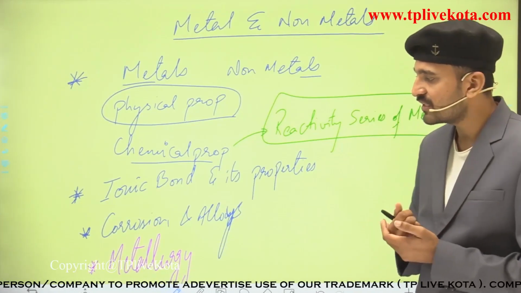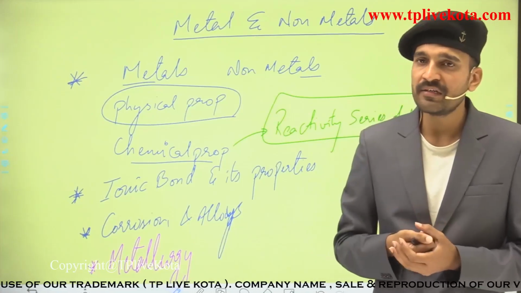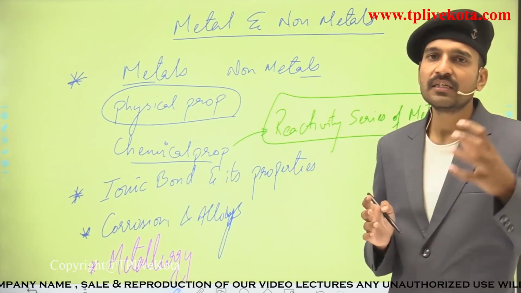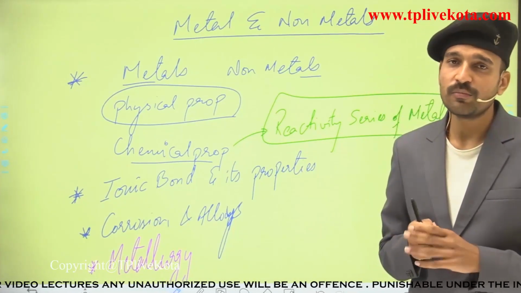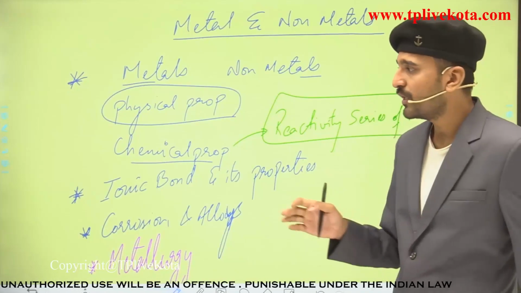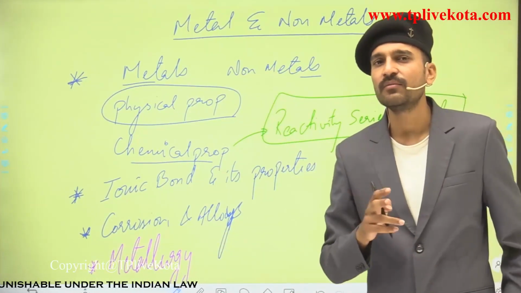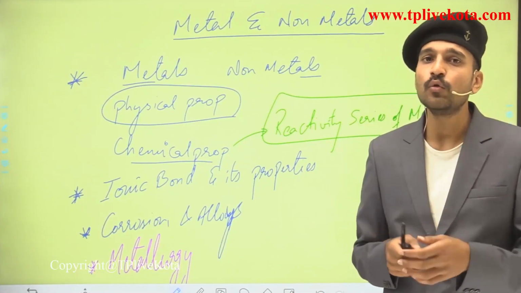The third part is corrosion and alloys, because since we are reading about metals, this part is also important and it has also been asked in some examinations. Now the metallurgy part is the most important part of this chapter. So students, this is all about the metals and the non-metals. It may seem a very small chapter, but it has very vast concepts that you need to remember.